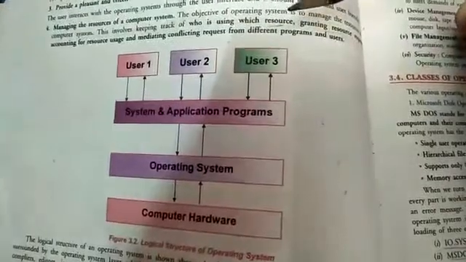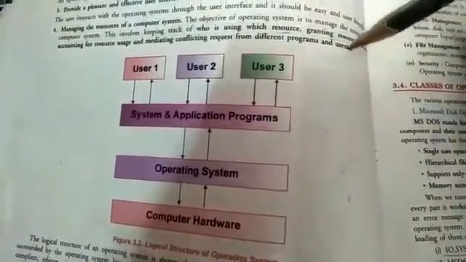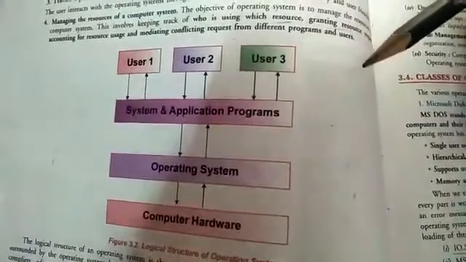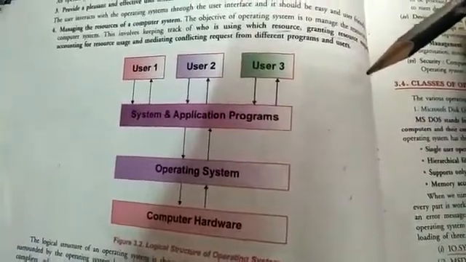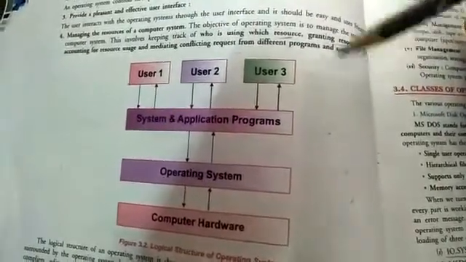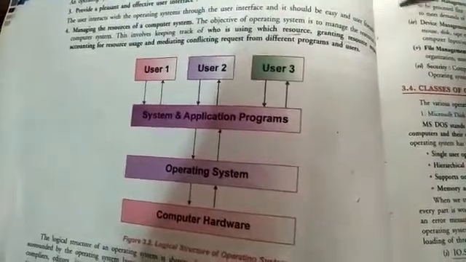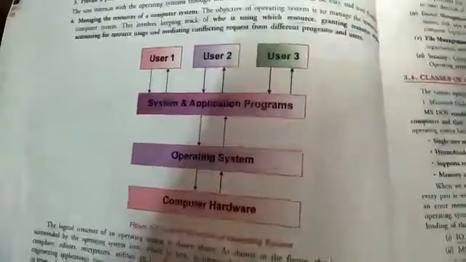Next is managing the resources of the computer system. Operating system is used to manage all the resources. Already I told you, like input output devices, disk drives, applications, softwares, all. Granting resources, allocating memory. All things are managed by the operating system.